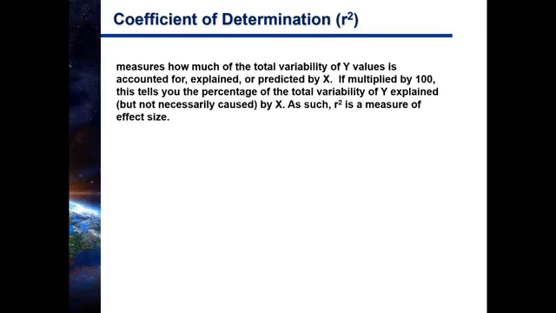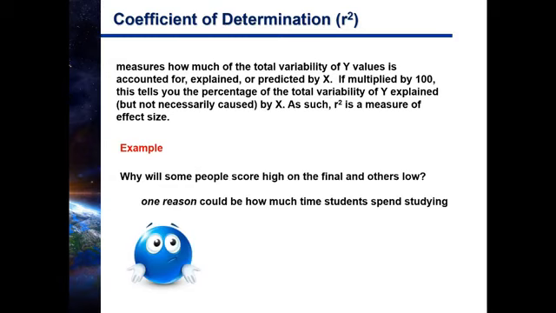All right, so we need to break this down and go through some examples so that you'll understand. The first example: why will some people score high on the final and others low? In other words, we're trying to explain the variability in the scores of the final exam. Certainly not everybody's going to get 100%. There's going to be variability there. So let's call that the Y variable, the scores on the final exam.